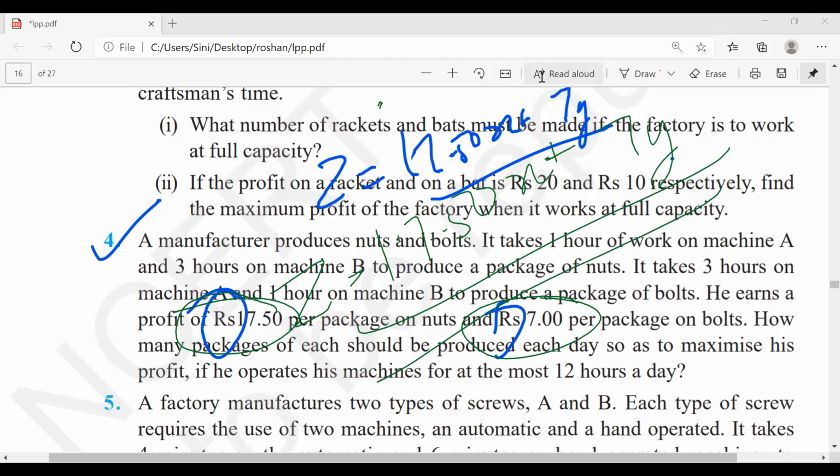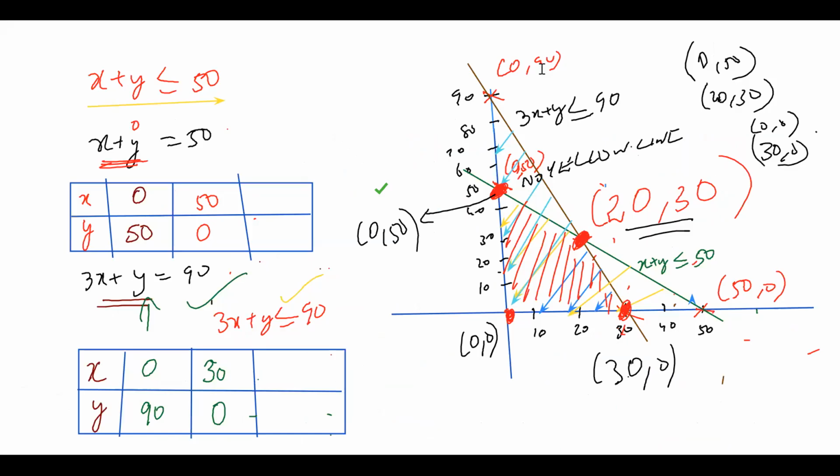To get the correct graph, because only if we get the graph correctly, we'll get the corner points correctly. Otherwise, for example, if I put it as 18, there will be a small difference. See my graph, this point here is not 20,30. I cannot say it is 20,30.